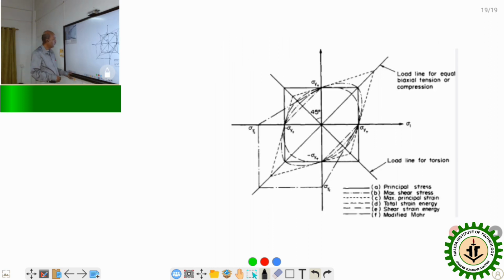Now if we show all the failure theories graphically, that is the maximum principal stress theory, maximum shear stress theory, maximum principal strain theory, total strain energy theory and shear strain energy theory, all put on a single graph, it will be seen like this.